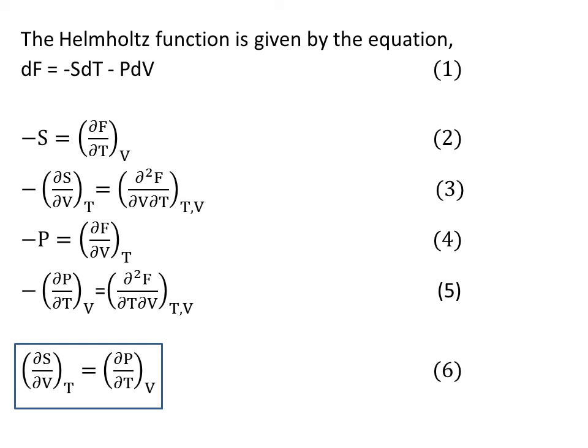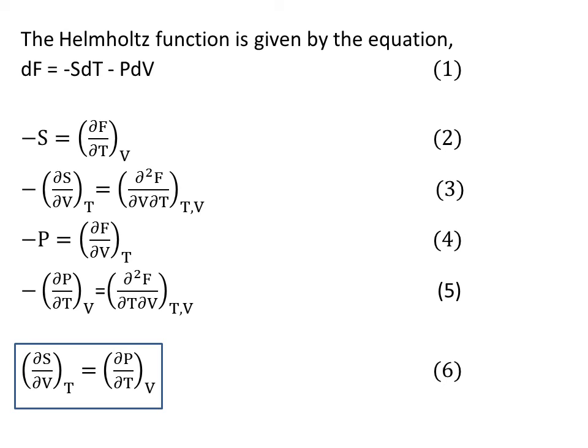Now for the third equation, we consider the Helmholtz function, f, and the equation is df is equal to minus s dt minus p dv. So what should we do? Differentiate f with respect to t, keeping v constant, and again with respect to v, keeping t constant. When you do that, first you will get minus s, which is dou f by dou t at constant v.